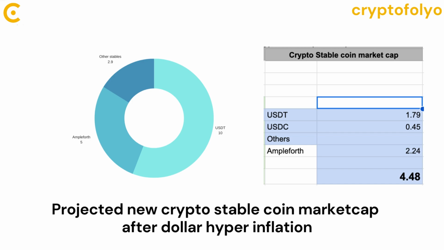Projected after dollar hyperinflation, the market capitalization of crypto stable coins is expected to reach approximately $4.48 trillion. It is worth noting that around half of this market capitalization is likely to be attributed to an inflation-resistant stable coin like Ampleforth or Spot.cash. With the volatility and uncertainty in the crypto market, the demand for inflation-resistant stable coins that offer price stability and inflation protection is anticipated to increase. These projections are based on estimations and assumptions and may vary in actual market conditions.